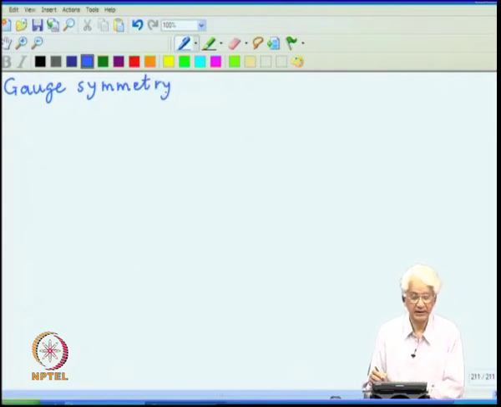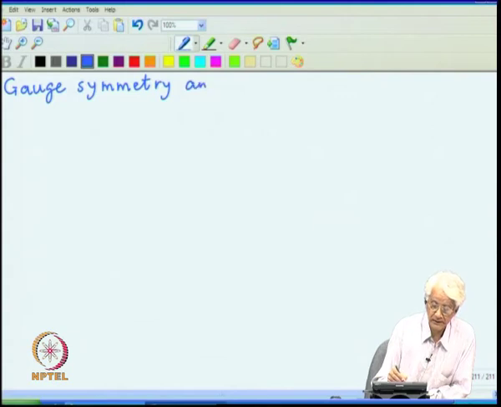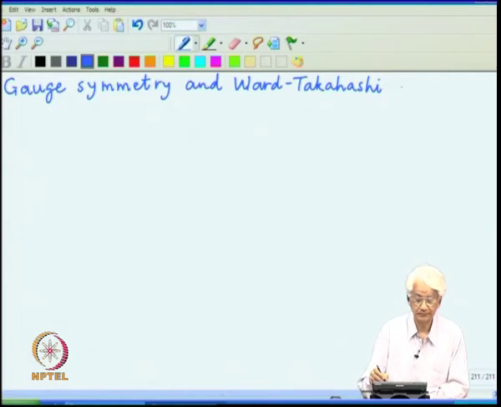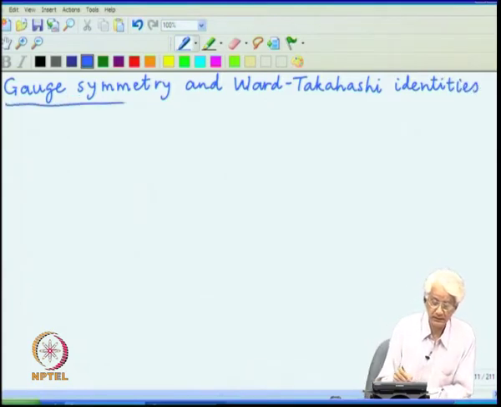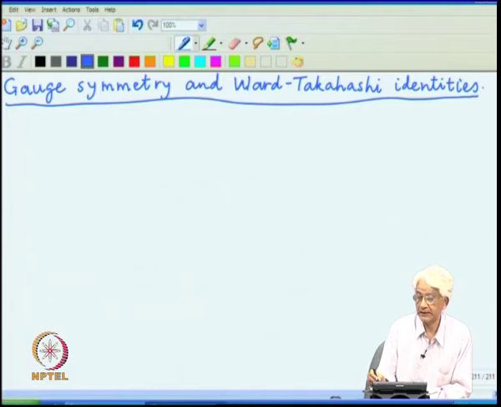The other is the more familiar gauge symmetry, and its consequence for this result is called Ward Takahashi identities.